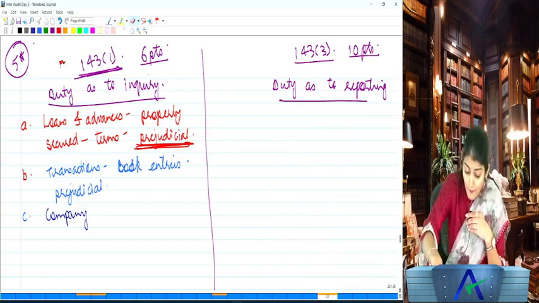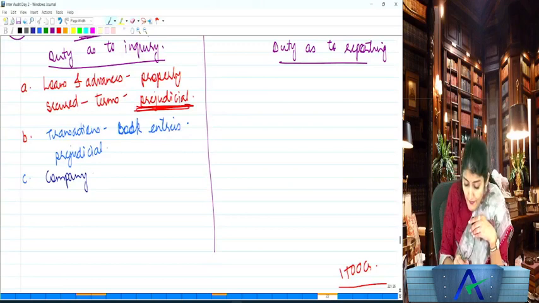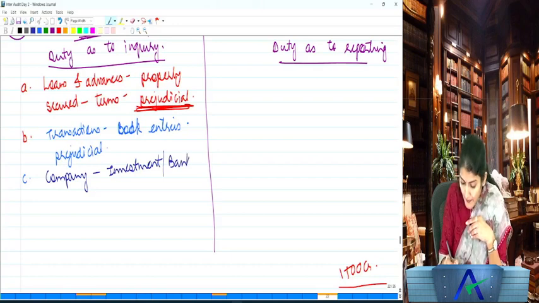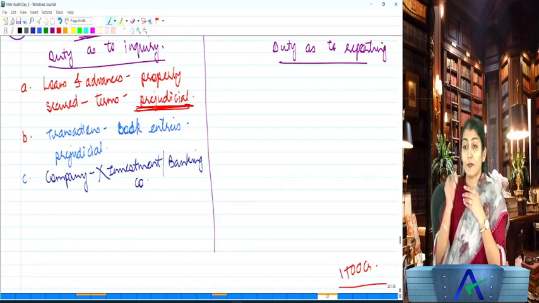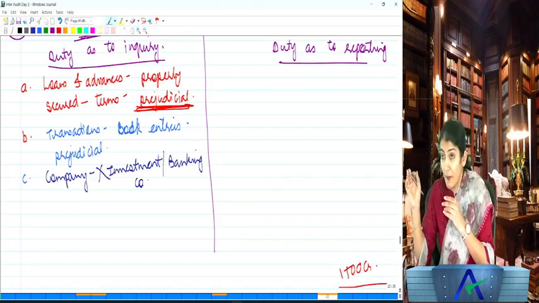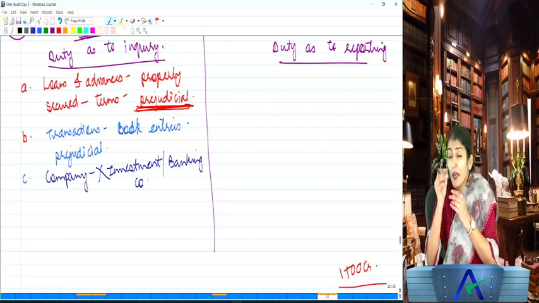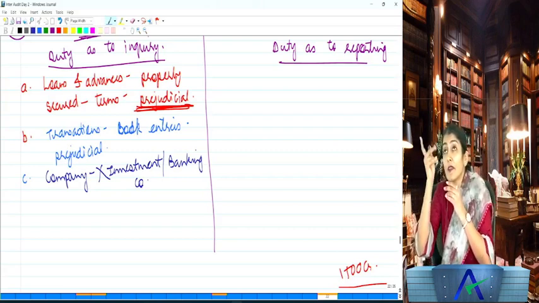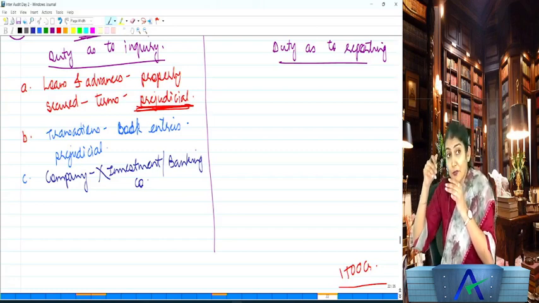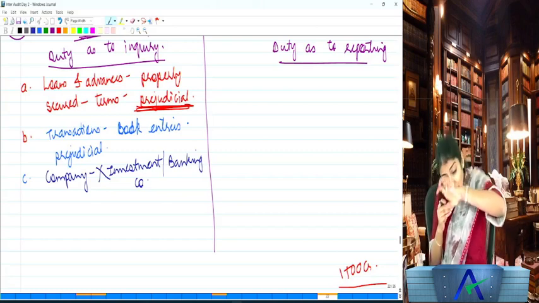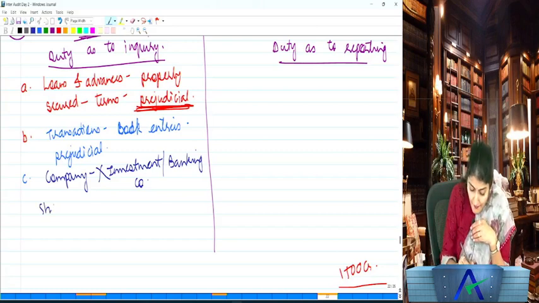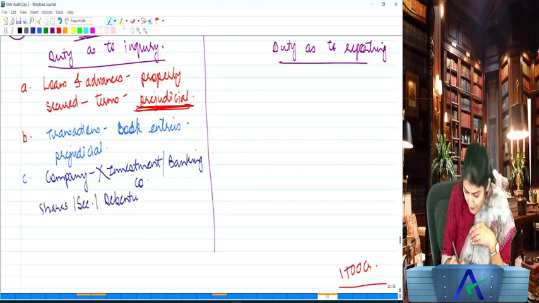So where the company is not an investment or a banking company, that means for the investment and banking company you don't need to make this inquiry. In MCQs they ask this question: a company dealing in shares and securities, you say it is an investment company, then for that company do you need to make this inquiry? No. Where the company is not an investment or a banking company, whether shares, securities, debentures